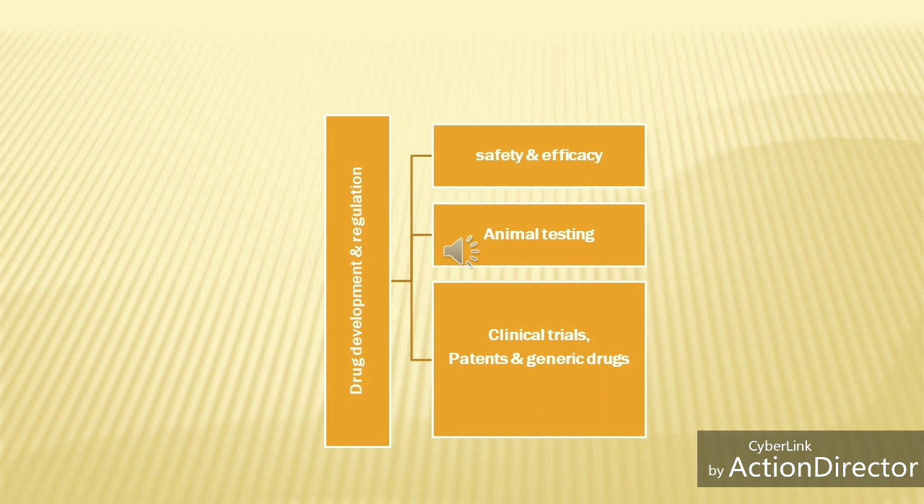This flowchart explains drug development and regulation: how the drug is developed and then regulated. First of all, we check the safety and efficacy of the chemical agent. The drug is a chemical substance, and a chemical substance can be toxic when we give it above the dose, when we give a high amount. So dose is the major thing that makes a chemical agent a drug, otherwise it is a toxic.